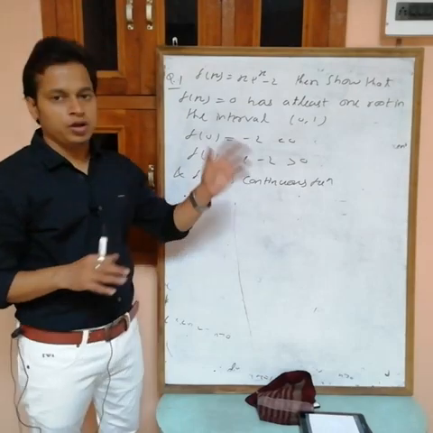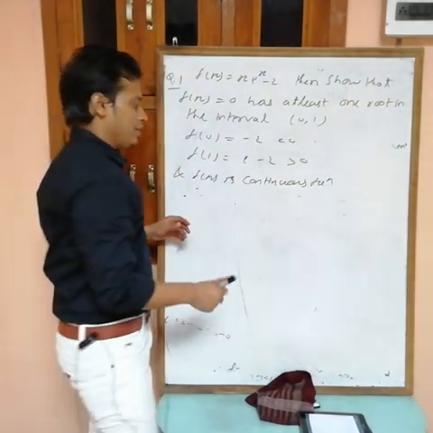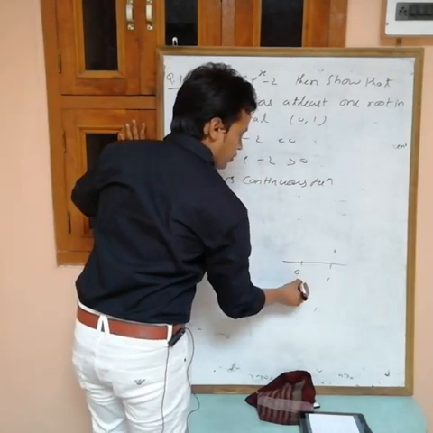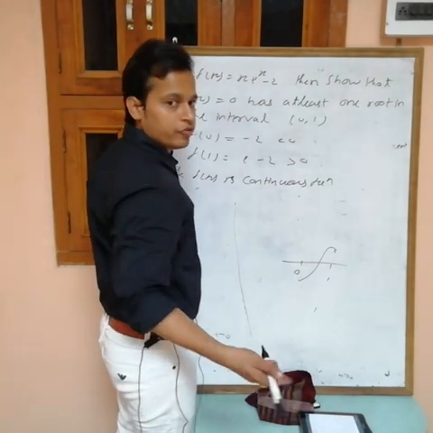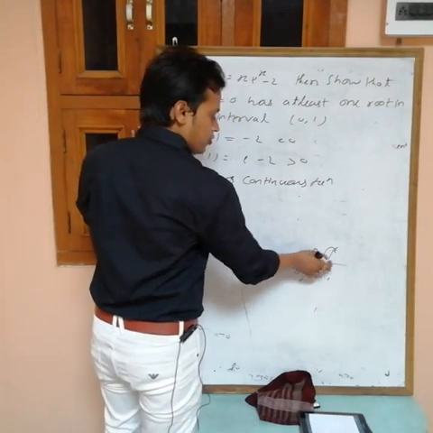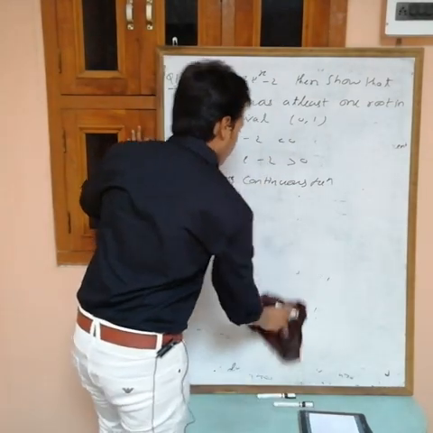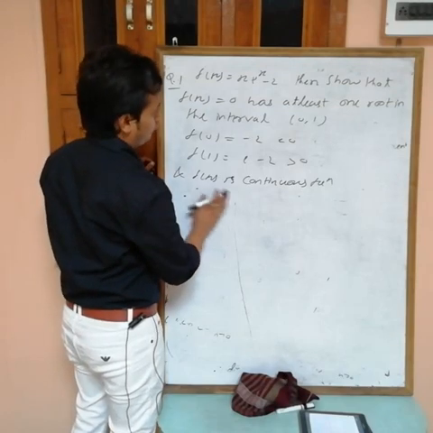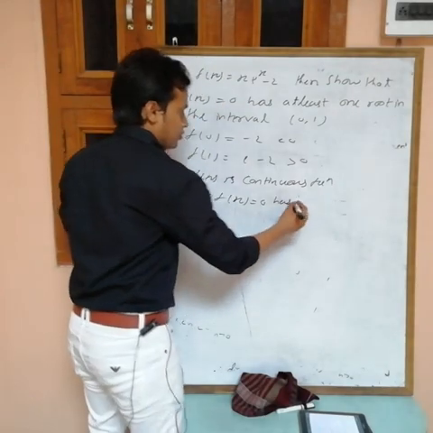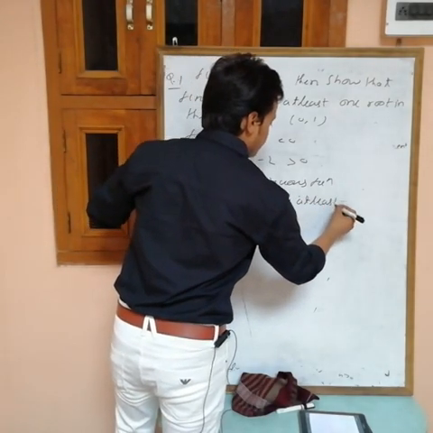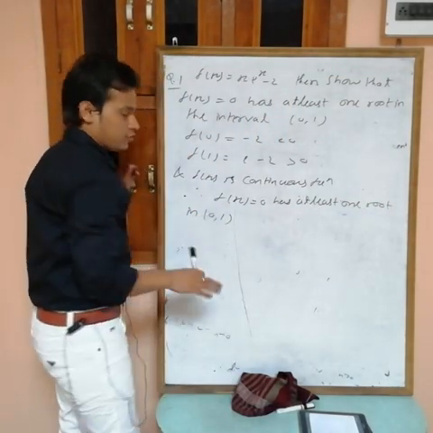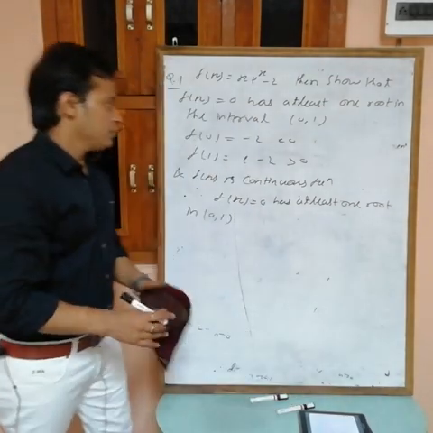f(0) is negative, f(1) is positive. Like this one, this is 0 and this is 1. f(0) negative, f(1) positive, and draw any continuous function without a break, then we have at least one root. If it goes like this, then we have more than one root. Therefore f(x) = 0 has at least one root in (0, 1). Okay, done. Write this down.